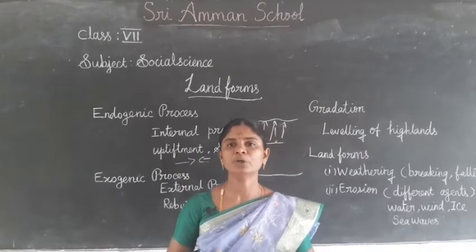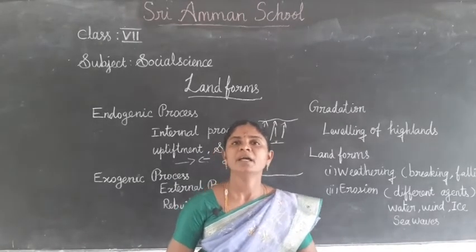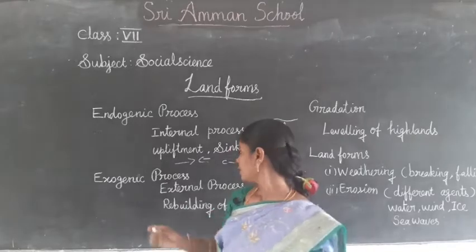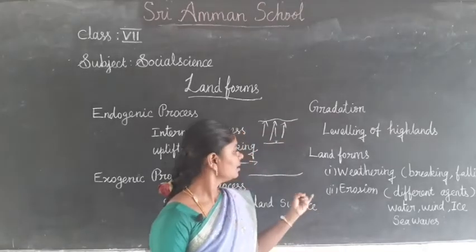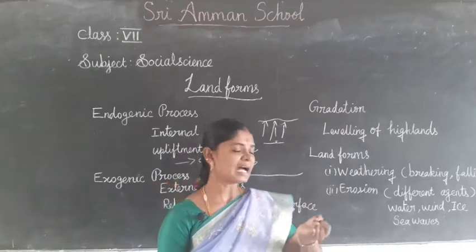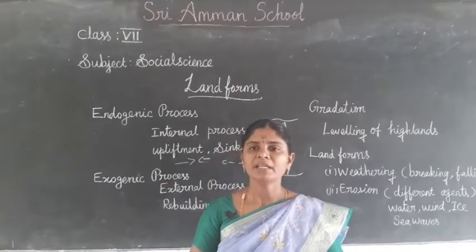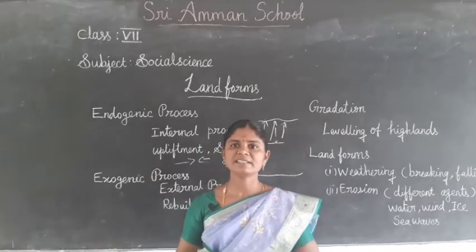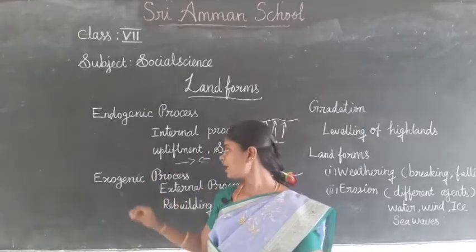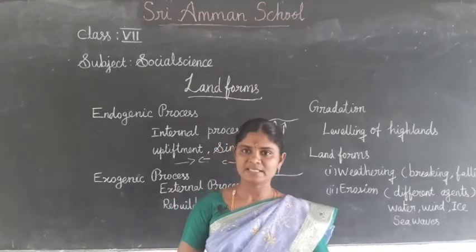Due to erosion by natural agents like running river water, wind, ice, sea waves, changes are made on the surface of the earth. It is called the exogenic process.